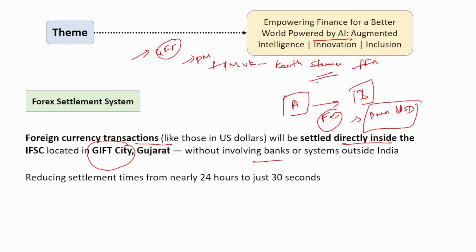In that case, generally before this, they have to pass this 1 million USD through a foreign bank. Through a foreign bank only this money used to be passed. So it generally might take around 1 day, that is 24 hours. But now using the system, it can be directly sent to bank B itself. So this reduces the settlement time from nearly 24 hours to just a few seconds. This is the purpose of this Forex settlement system.